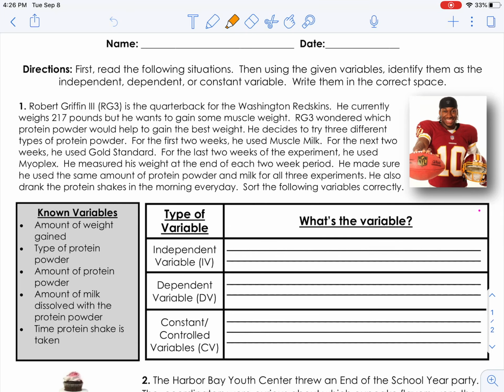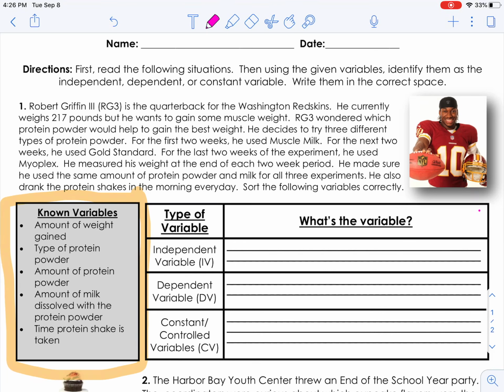He measured his weight at the end of each 2-week period. He made sure he used the same amount of protein powder and milk for all 3 experiments. He also drank the protein shakes in the morning every day. Sort the following variables correctly. All right, so the variables that we have to work with are these over here, okay?